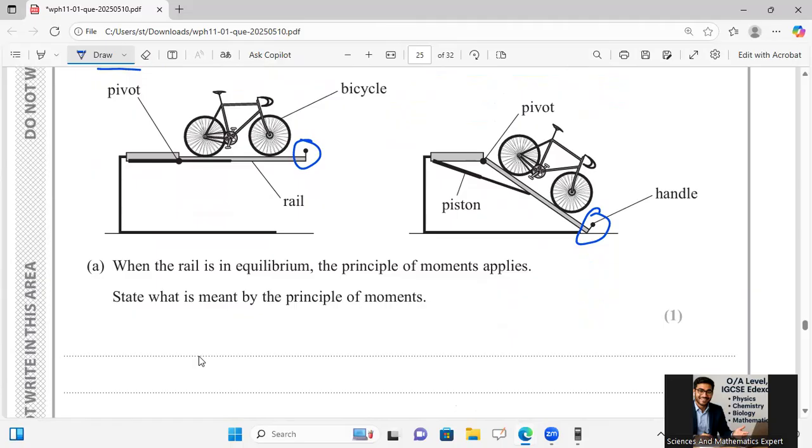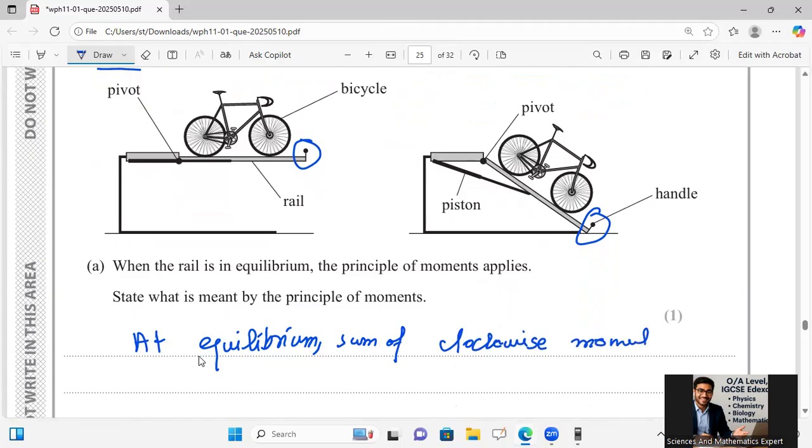State what is meant by the principle of moments. The principle of moments states that at equilibrium, the sum of clockwise moments is equal to the sum of anti-clockwise moments.